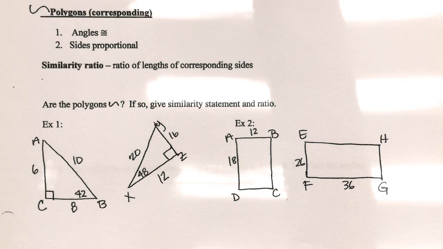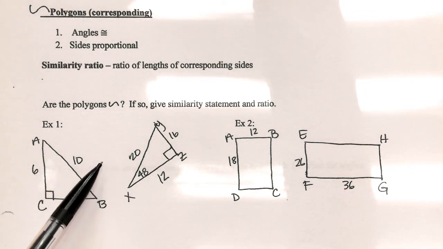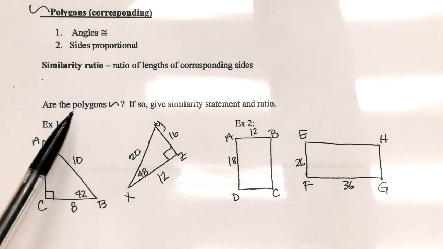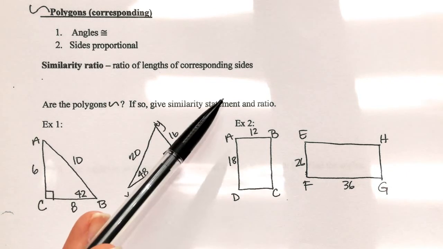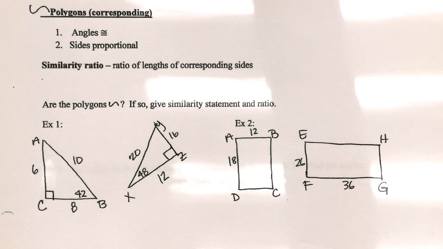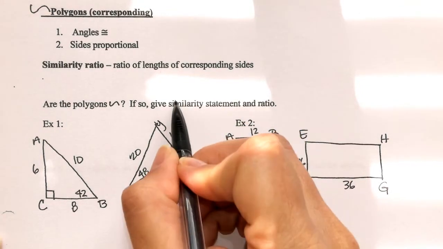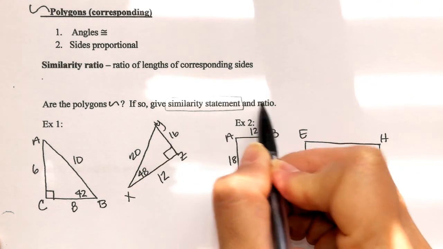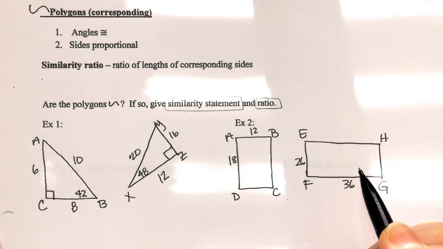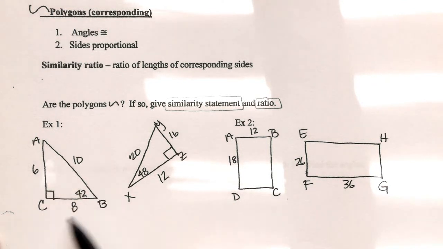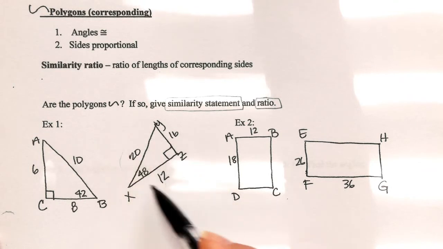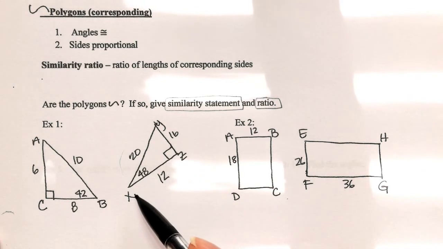So here we have two triangles, and it says, are the polygons similar? If so, give similarity statement and ratio. Guys, this is very important because students tend to forget one or the other. So we're asking you to find two different things, a statement and a ratio. So notice what we're given are all three sides of this triangle, all three sides of this triangle. So the problem is we need to figure out which one goes with which.